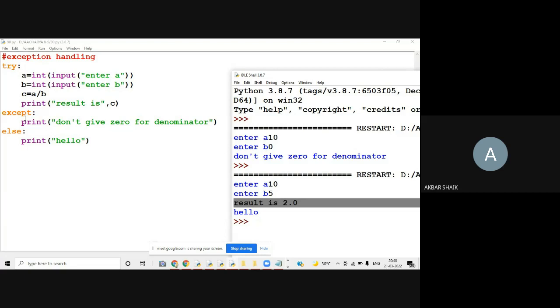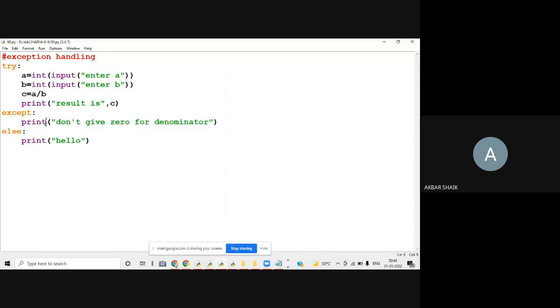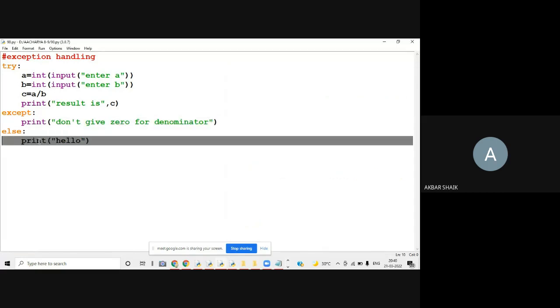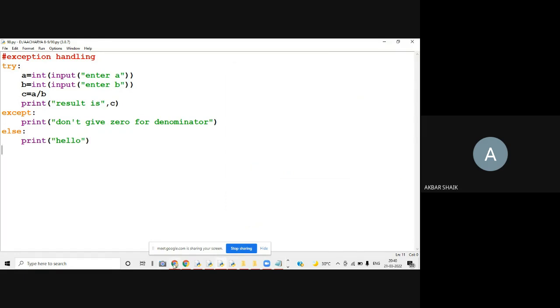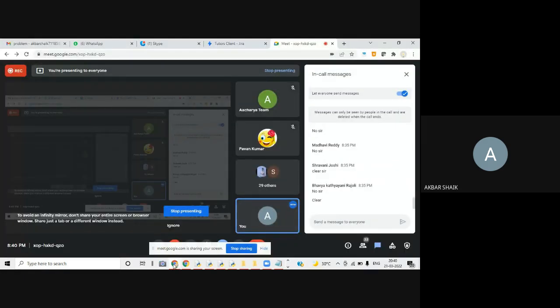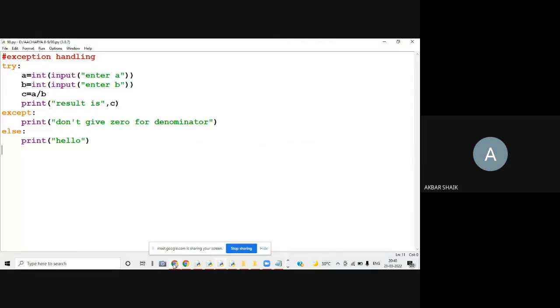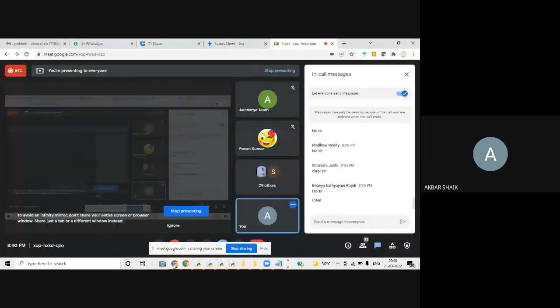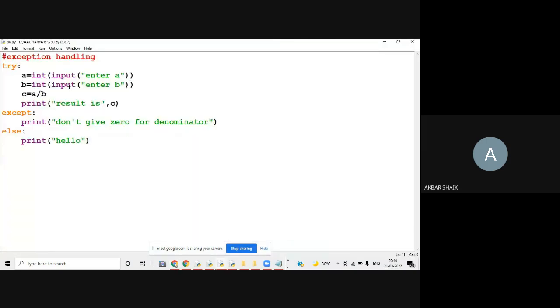So either except will be executed or else will be executed. If there is an exception, the except block will be executed. If there is no exception, then the else block will be executed. Is it clear? What is the purpose of else? Understood, no? All of you understood or not? Okay. So here, let me execute this program so that you can understand.